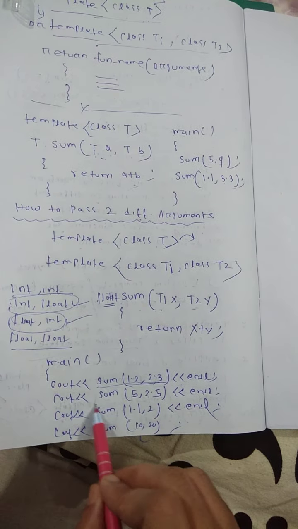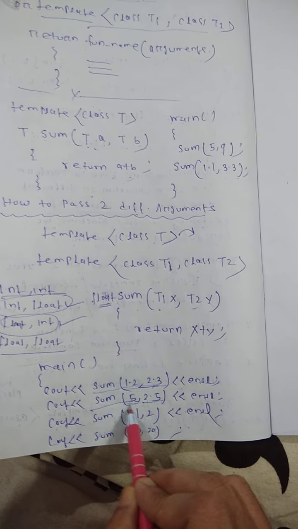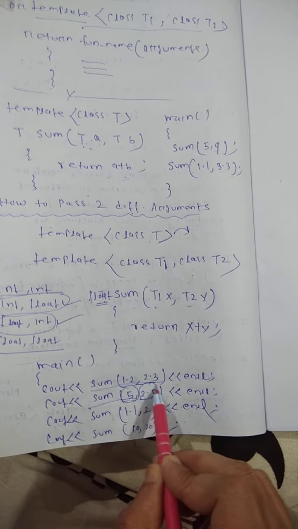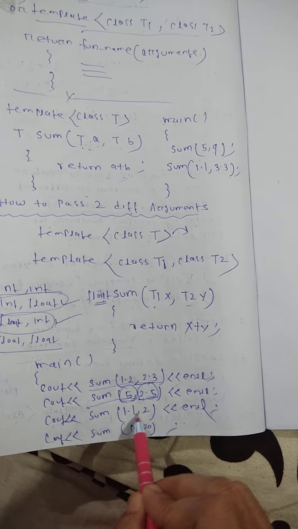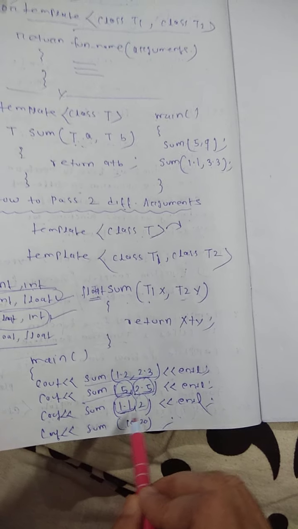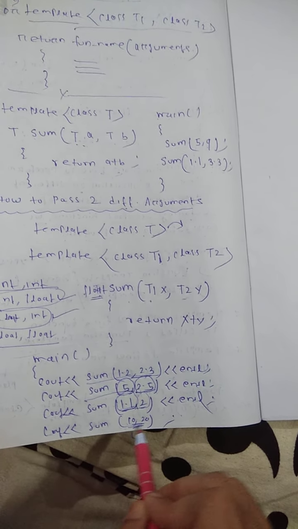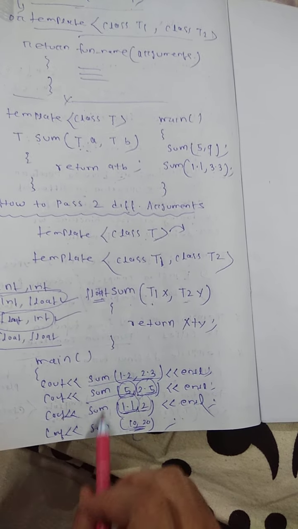See, in the second I am passing one integer and the second is float. One integer means T1 is integer and T2 is float. In the third I am passing first a float and second an integer, that is T1 is float and T2 is integer, and the last I am passing 2 integers. So this is your function call.